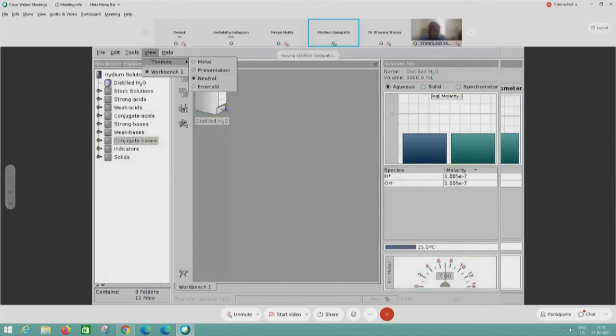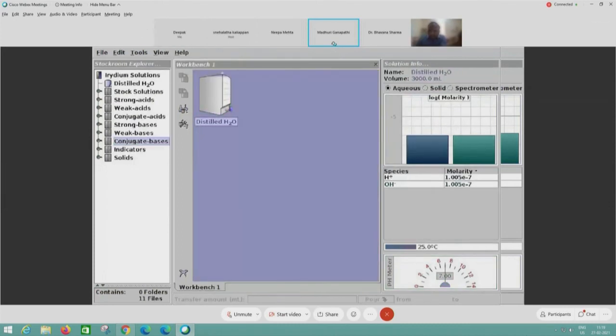And then the third mode is presentation mode. It is blue, but then everything looks very prominent.